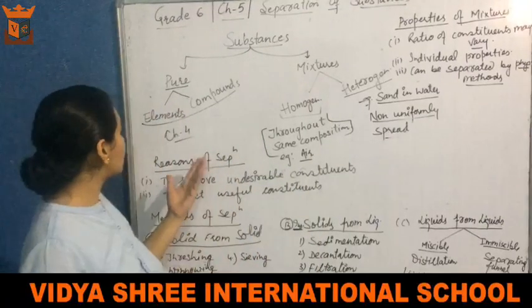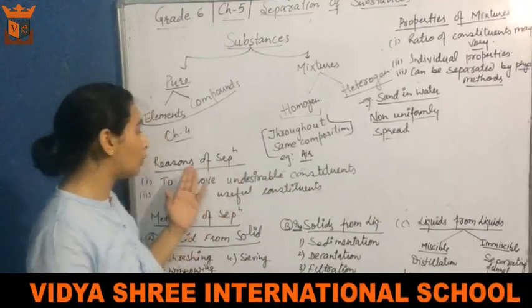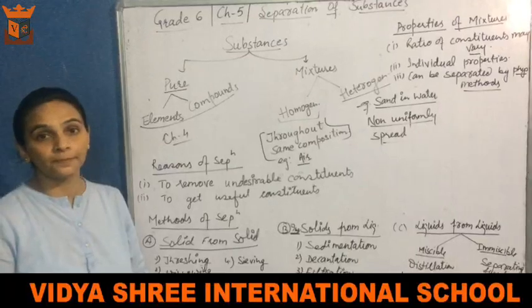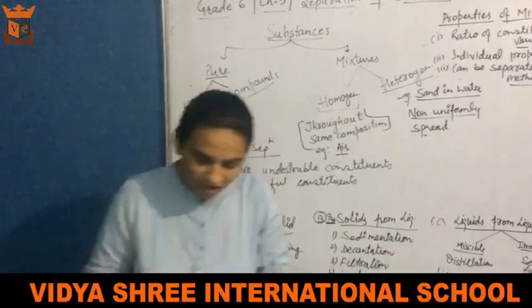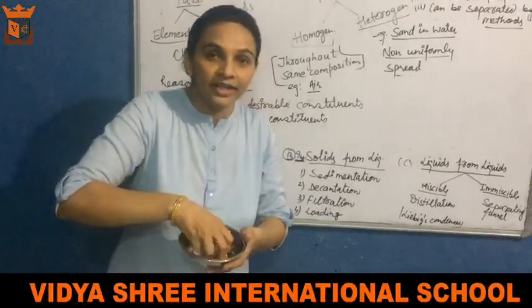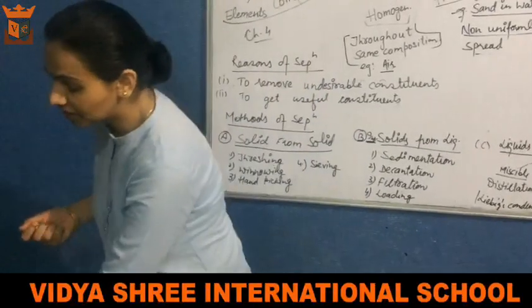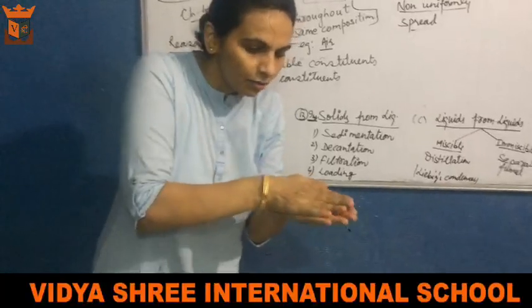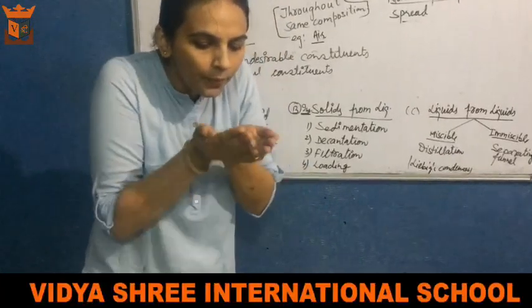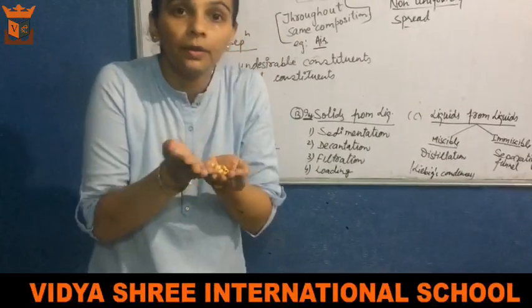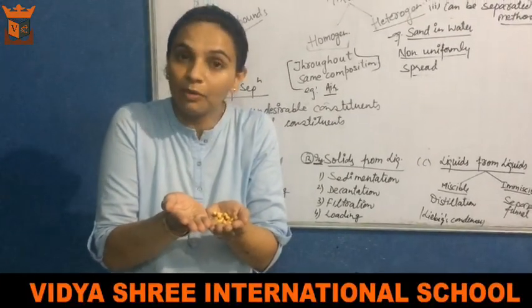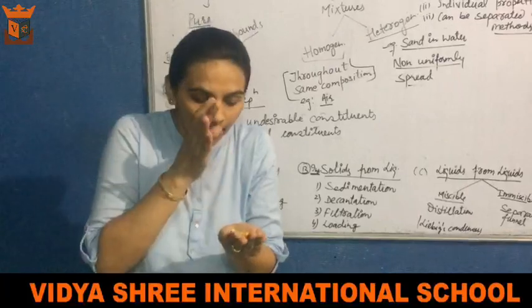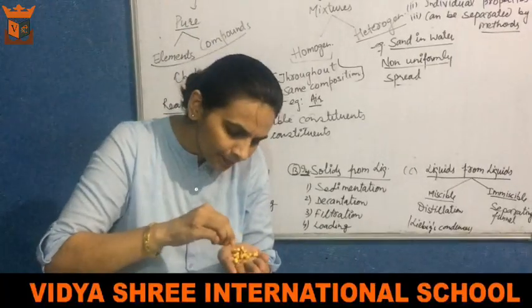Now the point is, why do we separate them? What are the reasons of separation? अभी मैं चने खा रही हूँ, लेकिन मैं चाहती हूँ कि इसका छिलका ना खाऊं, तो मैं क्या करूँ? मैंने सेपरेट कर दिया. And the name of the process is winnowing. I can do something like that also.